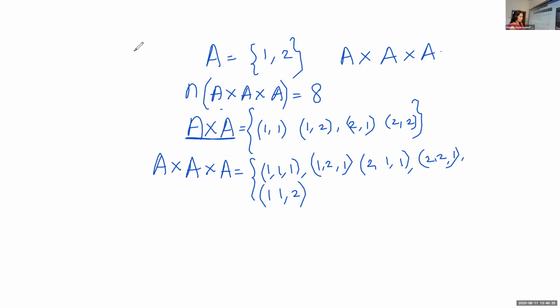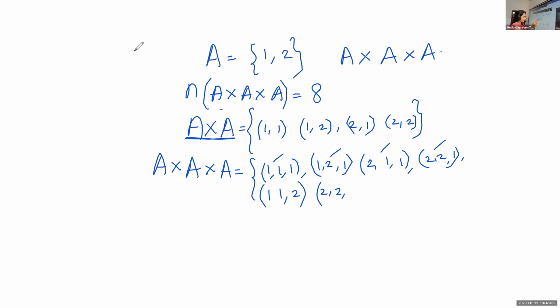Then 2 2 1, 1 1 1, it's already written there. It's okay. The next one: 1 2 1 is there. Then 2 1 1, 2 2 1. The next set.